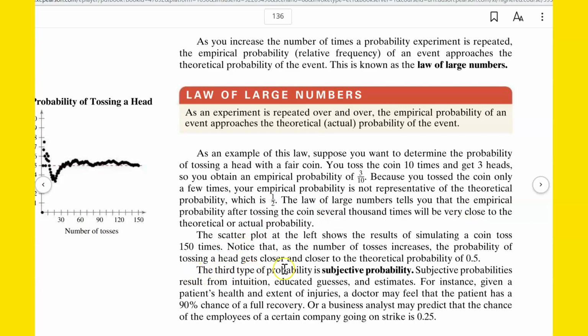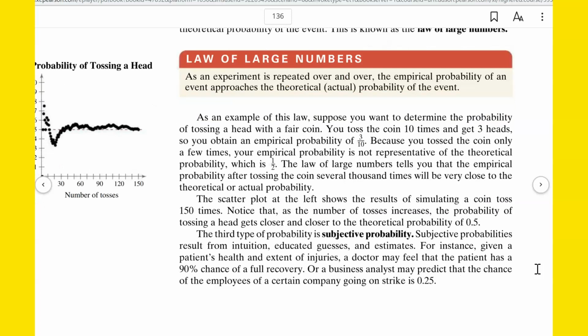The third type of probability is subjective probability. Subjective probabilities result from intuition, educated guesses, and estimates. So some people would even put intuition as another way of knowing things. I'm not even sure that that really counts. Your intuition, of course, you can be wrong on any of these things if you make a mistake, but I would want intuition to be backed up by logic and or data evidence and such. But subjective probabilities result from intuition, educated guesses, and estimates. Sometimes that's all we have.